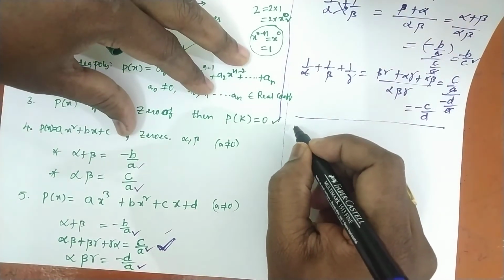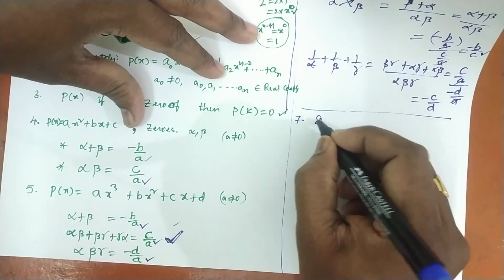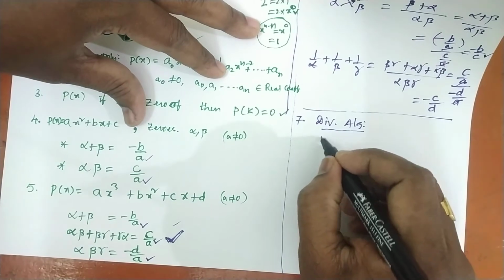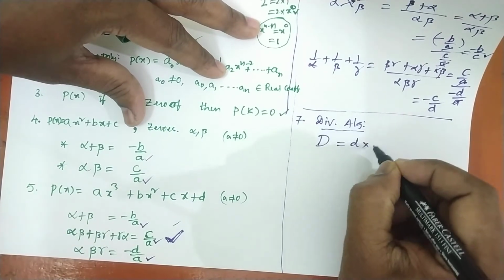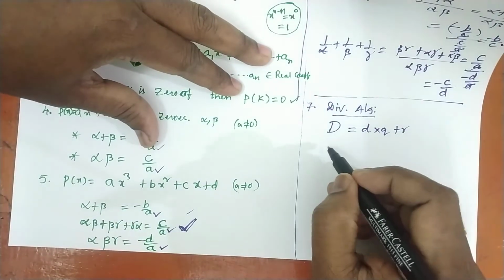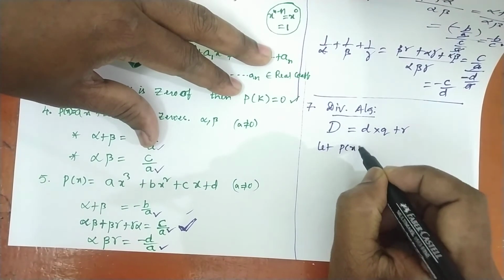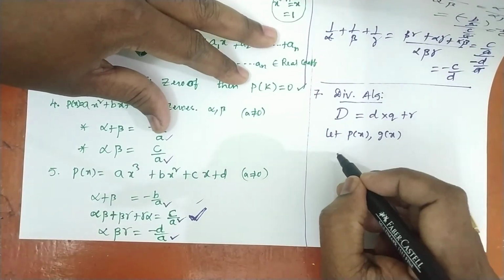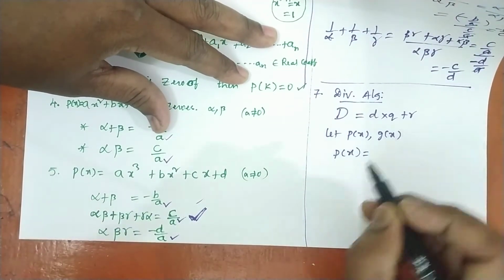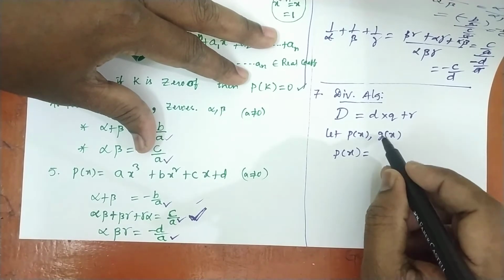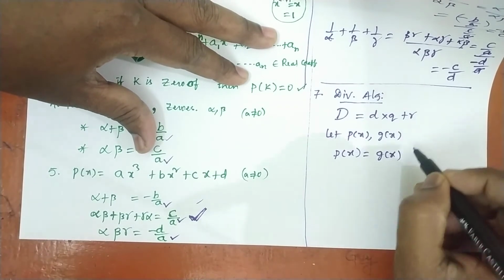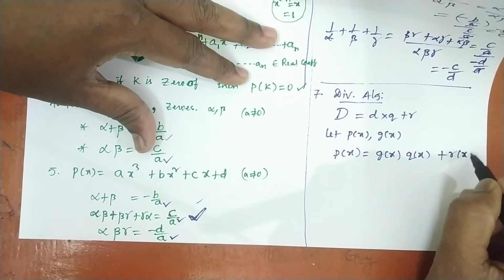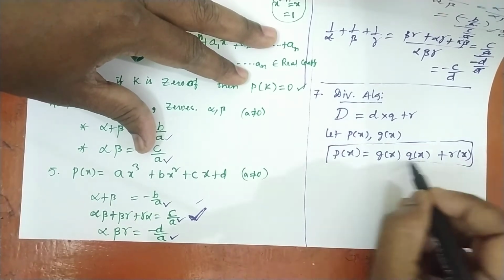Now the next point is the seventh point, division algorithm. So division algorithm you can compare with Euclid division lemma. In this we have dividend is equal to divisor into quotient plus remainder. So same thing, let p of x and g of x be two polynomials, then this relation exists: p of x, the dividend, is equal to divisor g of x into quotient q of x, plus remainder r of x. So this is called division algorithm.